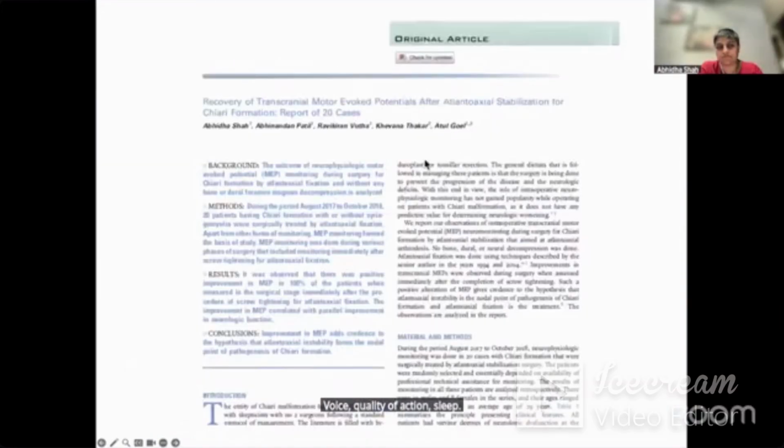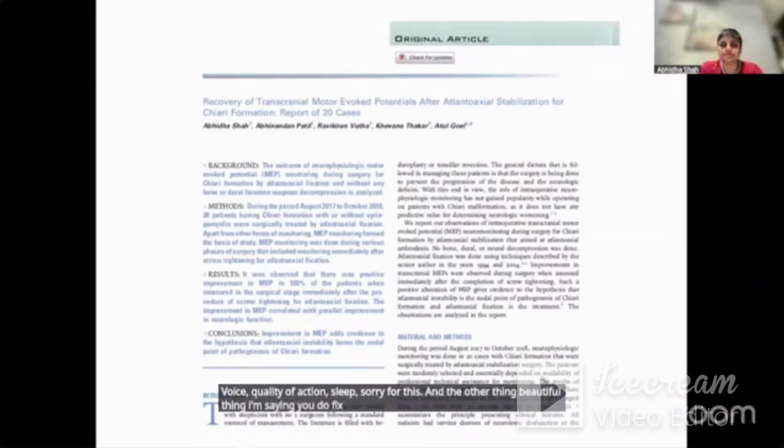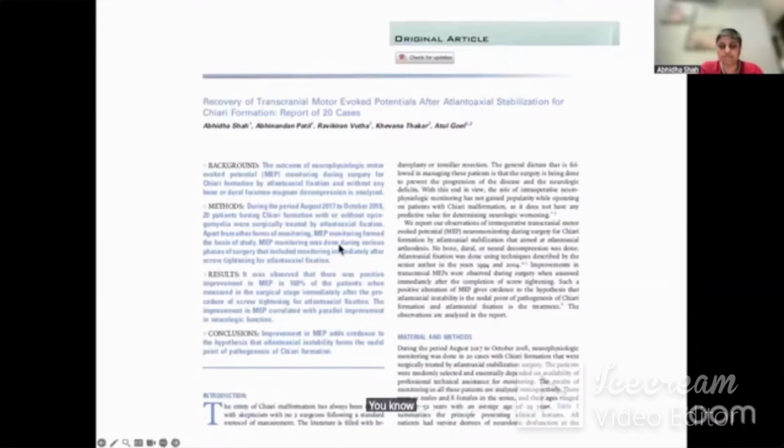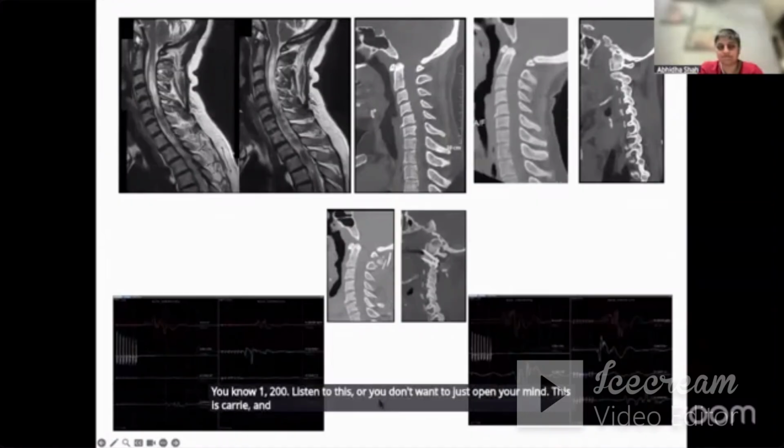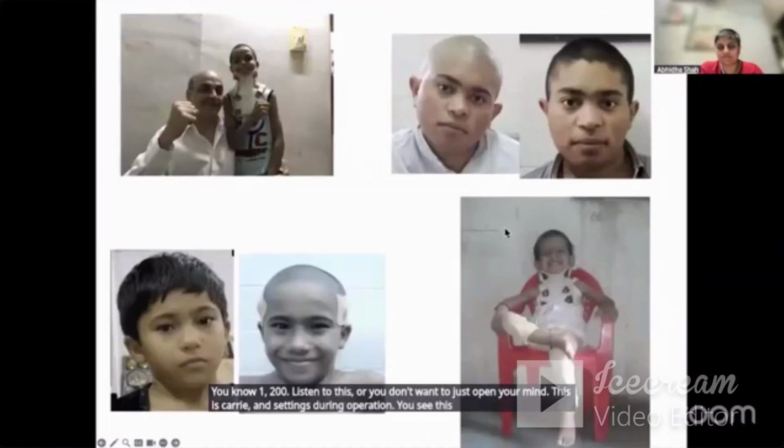Sorry for this. And the other thing, beautiful thing I'm saying, you do fixation on the table, you can get 40 or 50% recovery in motor evoked potential. You cannot undermine these kind of observations. Either you don't want to listen to this, or you don't want to just open your mind. This is Chiari and Syrinx. During operation, you see this motor evoked potential more than 40%.